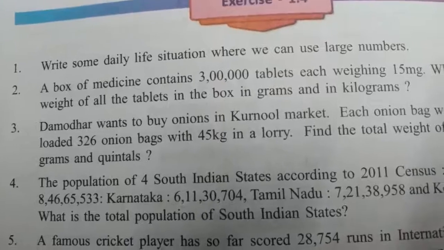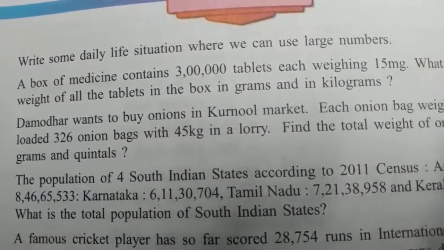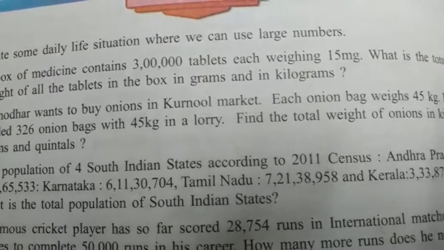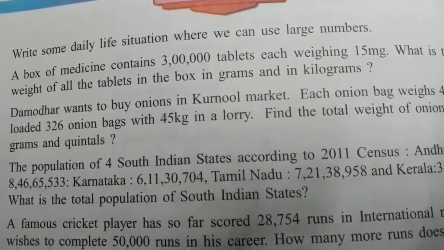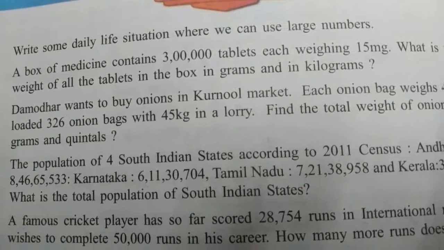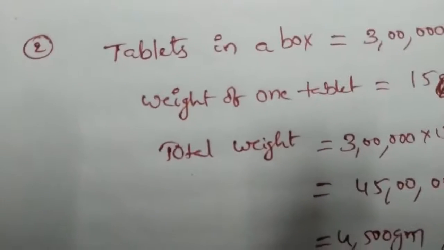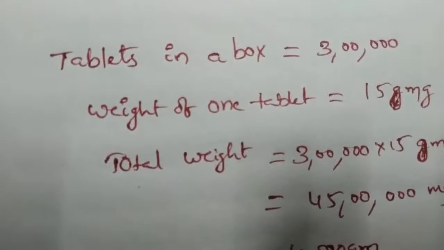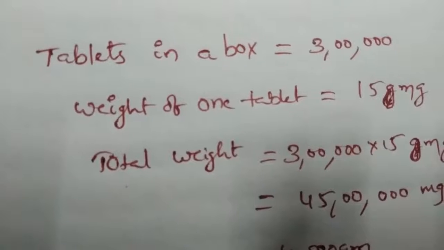Second one. A box of medicine contains 3 lakhs tablets, each weighing 15 milligrams. What is the total weight of all tablets in a box in grams and in kilograms? Tablets in a box is equal to 3 lakhs. Weight of one tablet is 15 milligrams.